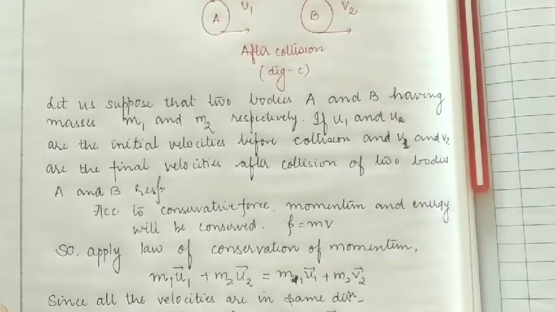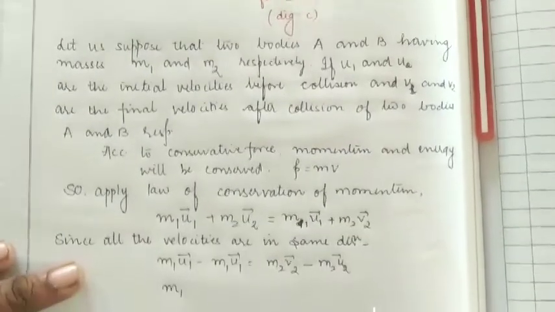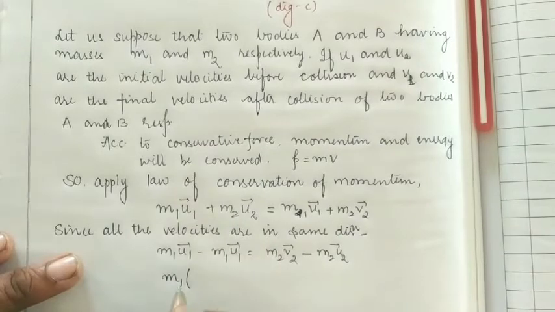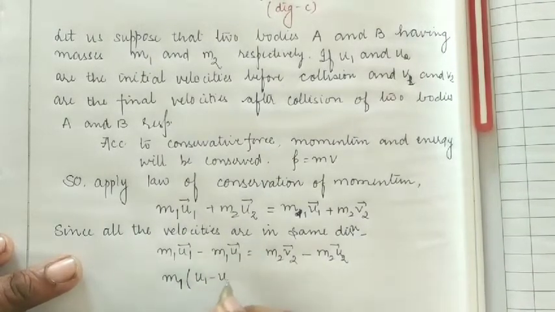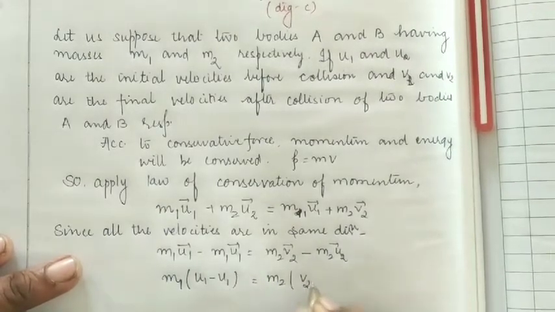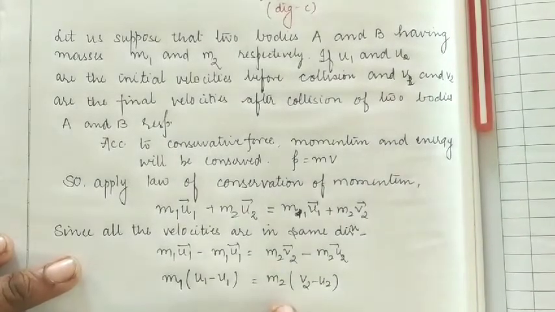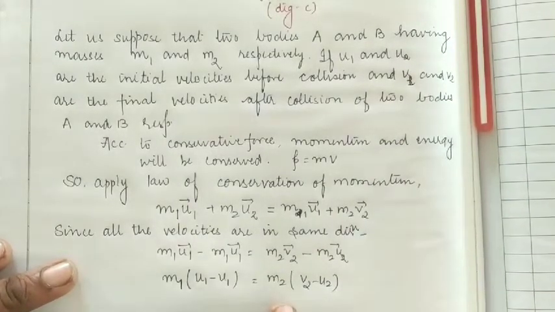Students, in this way we can write, taking m1 as common, m1 (u1 minus v1) is equal to m2 (v2 minus u2). Okay students, so this is the momentum relation of the objects during the collision.